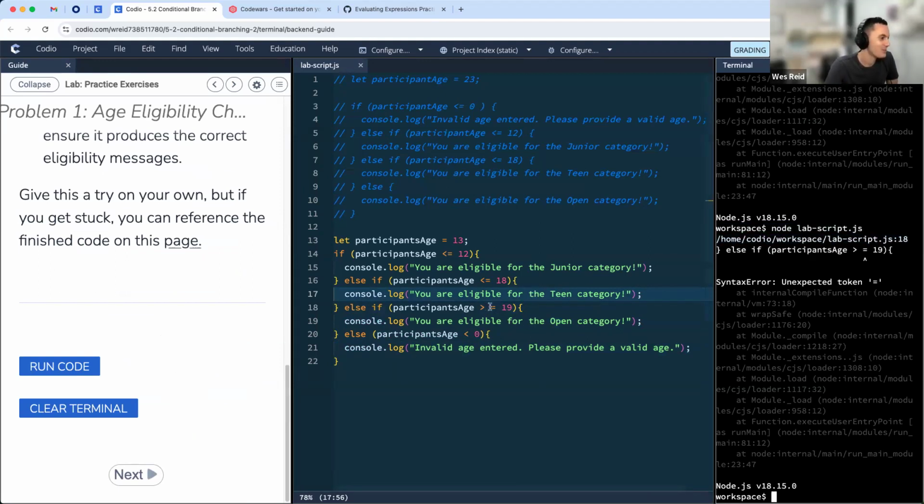Yeah, thanks, Ravish. Right, and so here we just need to combine these symbols together. This is the actual symbol here, whereas this, it's seeing a greater than sign and equals to something, right? JavaScript doesn't entirely know what we mean here, so we do have to combine these together. Let's try that again. All right, perfect.